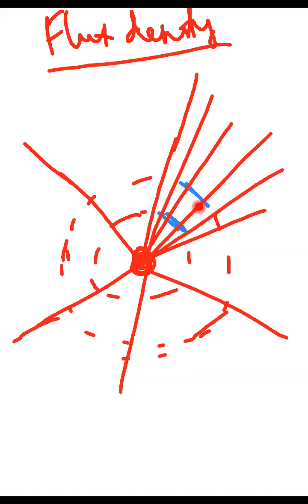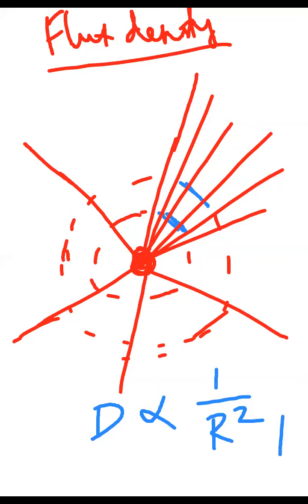That is the ability of the flux density. That means the flux density depends on R. Flux density, they call it D. Your flux density is inversely proportional to R square, because you are on a sphere, so that's why they use R square instead of simple R. As R increases, the flux density decreases, because as R increases, your ability to collect the flux lines decreases.